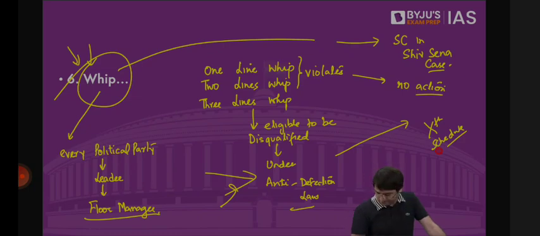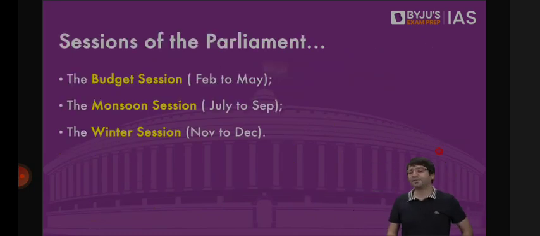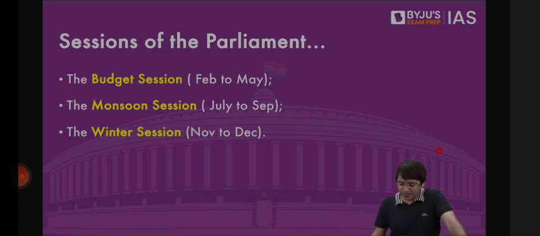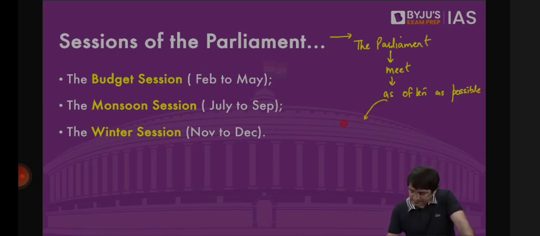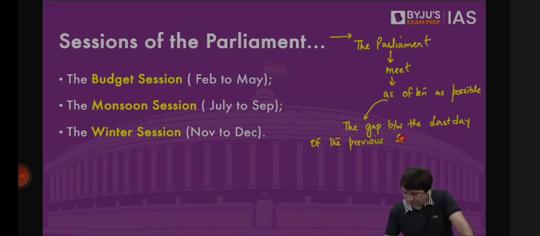Yes. Now somebody was asking, sir, how many sessions of Indian Parliament do we have? Constitution says the Parliament must meet as often as possible, but in such a manner that the gap between the last day of the previous session and the first day of the next session should not be more than 6 months.